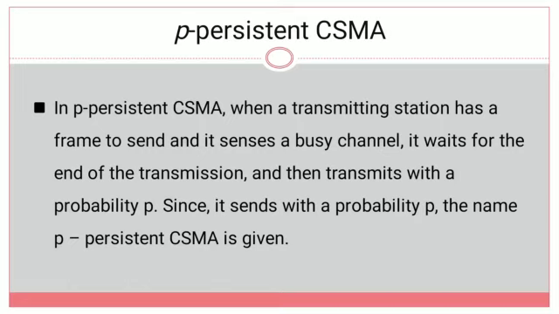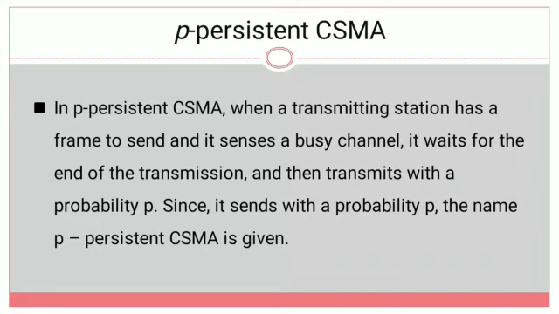Coming to P-persistent CSMA, what will happen? When a transmitting station has a frame to send and it senses a busy channel, it waits for the end of the transmission and then transmits with a probability of P. So when a transmitting station has a frame, first it will sense the channel.